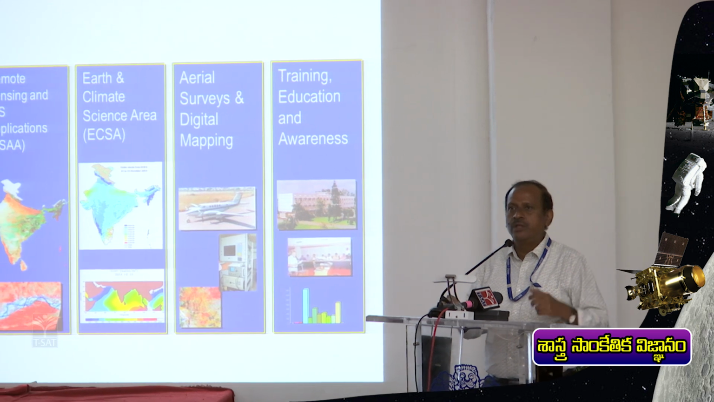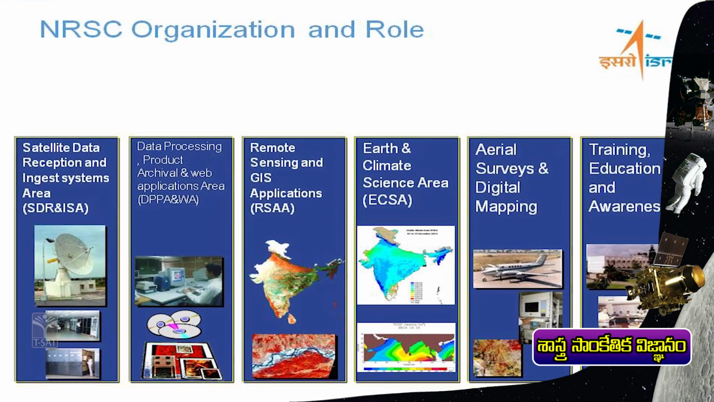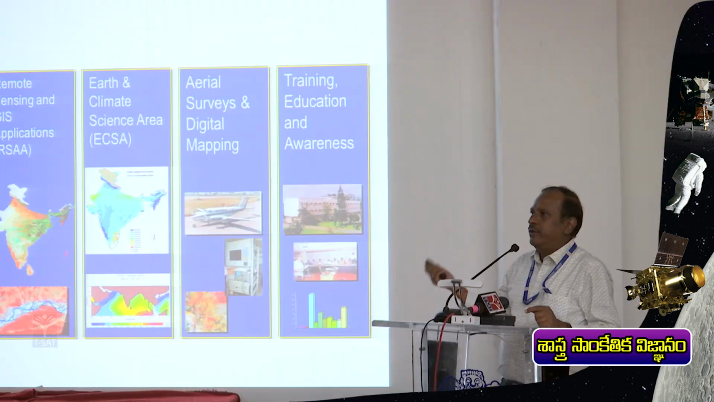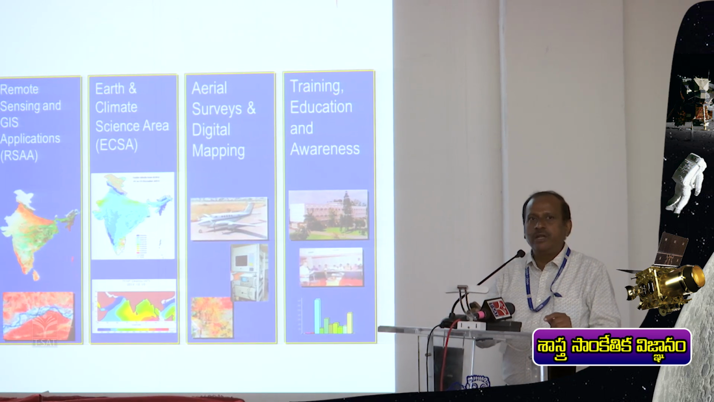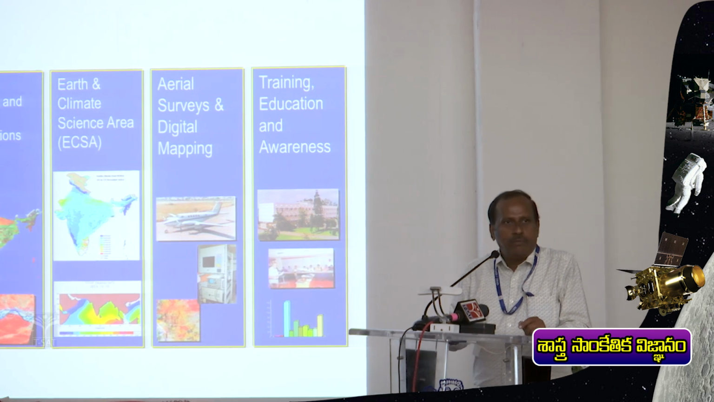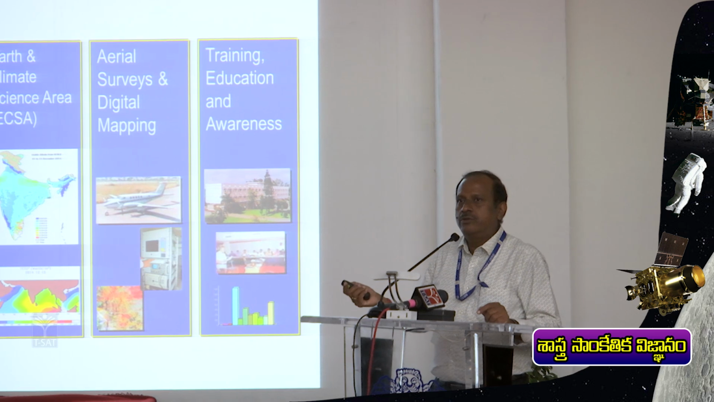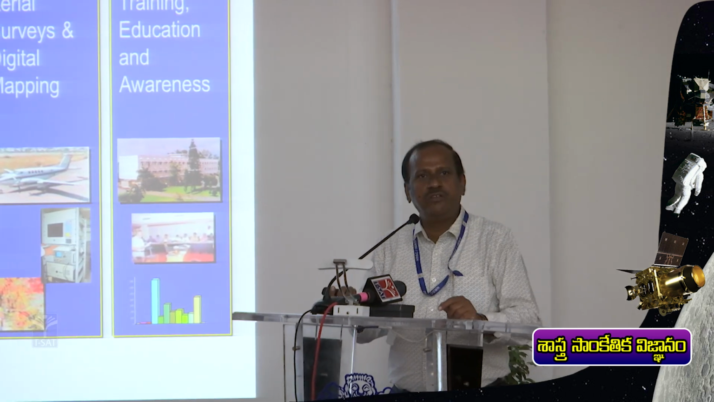Apart from that, this is our NRSC role. What we normally do is, our main focus is data acquisition. We collect the data from various satellites, process it and give it to various departments. We are also providing the aerial survey facility, mainly for disaster time, and we are also giving training and outreach facilities to various departments like universities and so on.